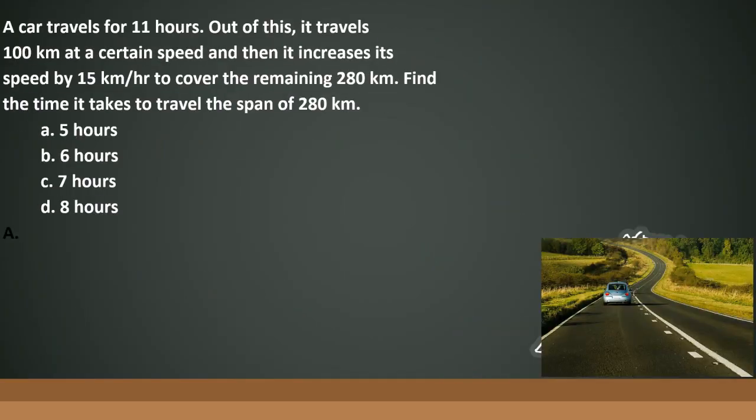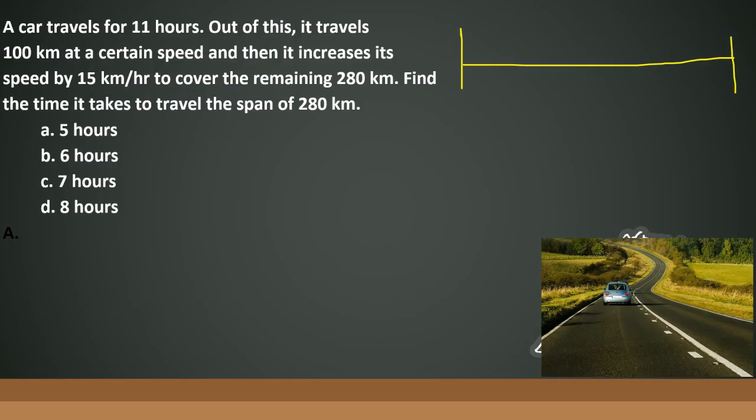A car travels for 11 hours. Out of this, it travels 100 kilometers at a certain speed, and then it increases its speed by 15 kilometers per hour to cover the remaining 280 kilometers. Find the time taken to travel the span of 280 kilometers. Let's again draw a diagram. I'm going to use a different color now. So this is how it goes.